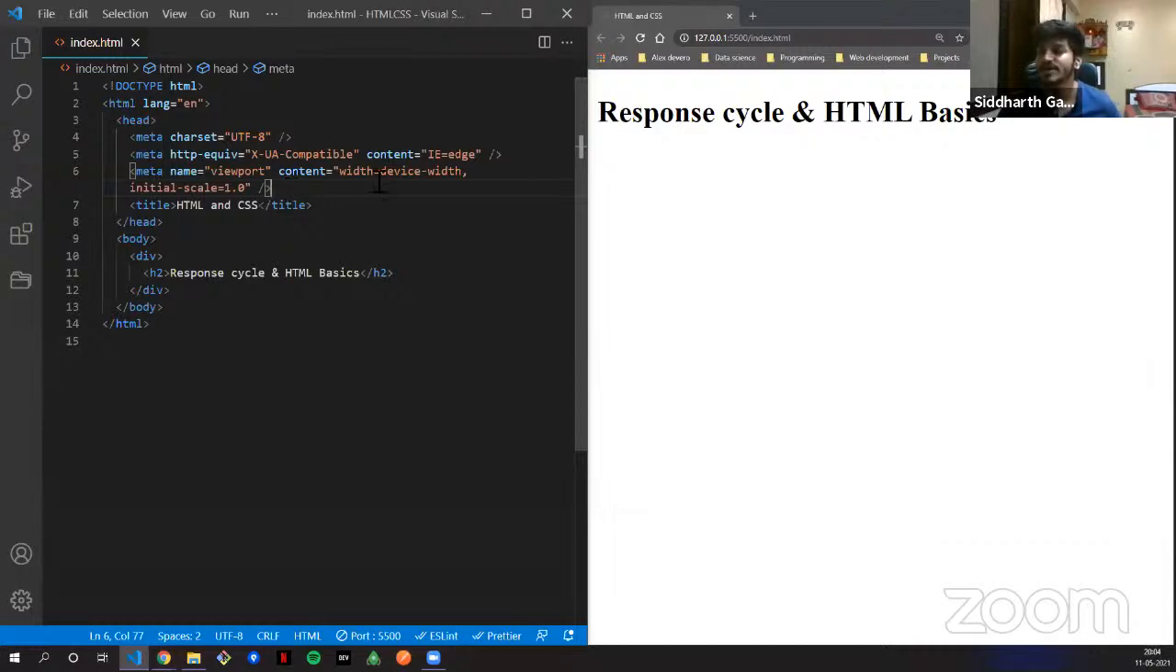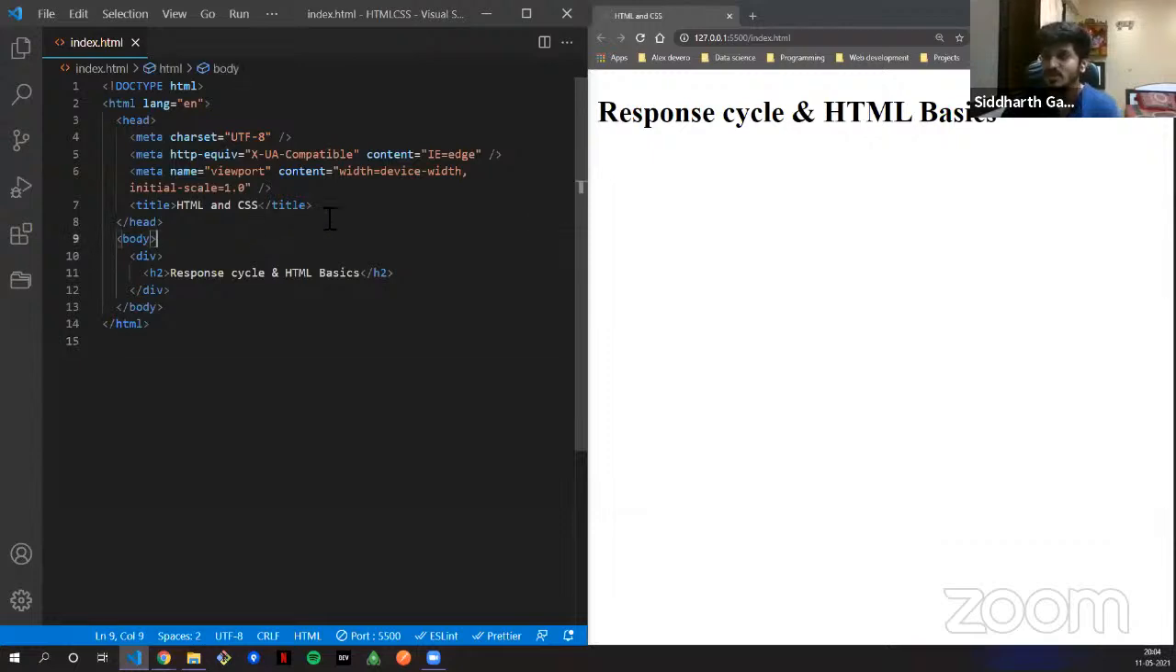If you want to get into the details of http-equiv or content, or what width equals device width is, you can always read about it. Width equals device width sets the width of the page to follow the screen width of the device. So whenever you make your screen small, it should vary depending on the device. It's good to know all these things.